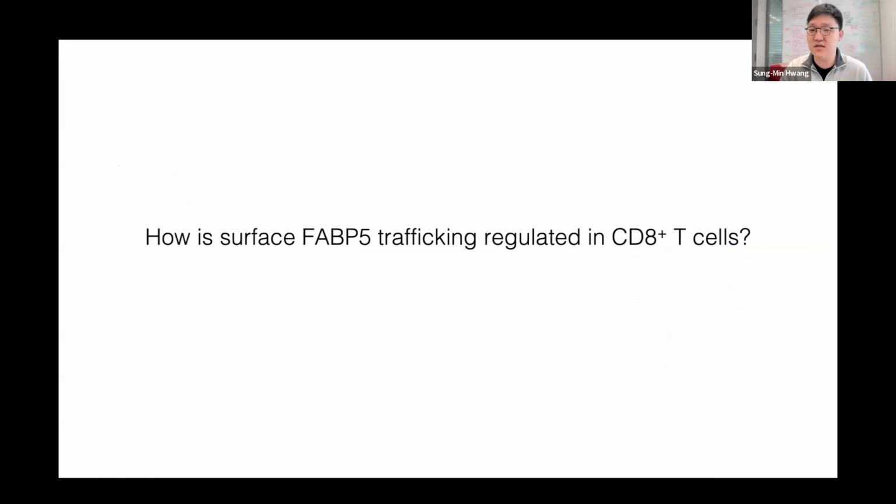So this is really interesting. The next question is then, how is FABP5 surface trafficking regulated in this context?